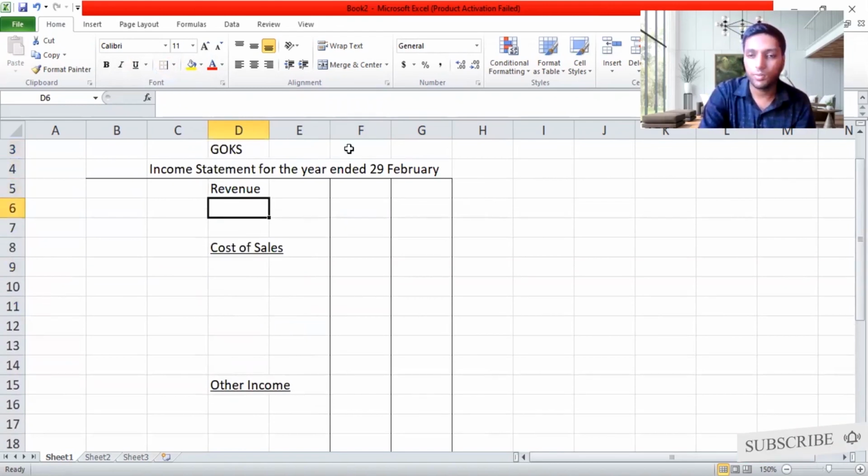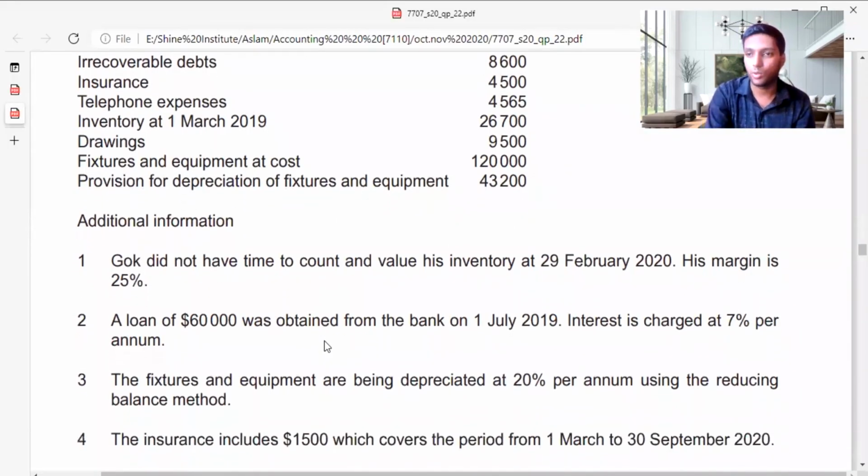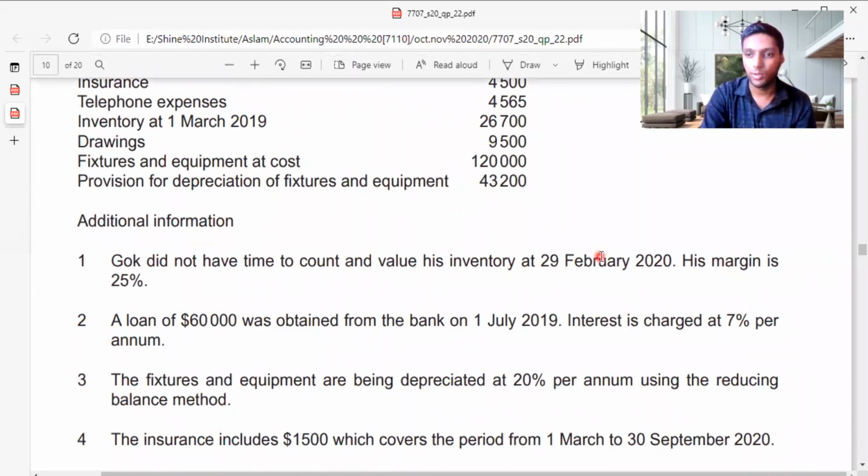Now you need to be very careful when I'm doing the adjustments. Just easy adjustments, 15 marks the examiner is giving. I don't know why he's so determined to give marks for these easy adjustments. Maybe you might find it difficult, but when you practice, guys, it will be very easy. So you need to understand that Gok did not have time to count and value his inventory at 29 February 2020. His margin is 25%.